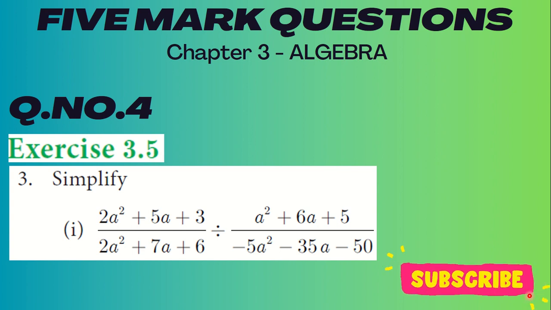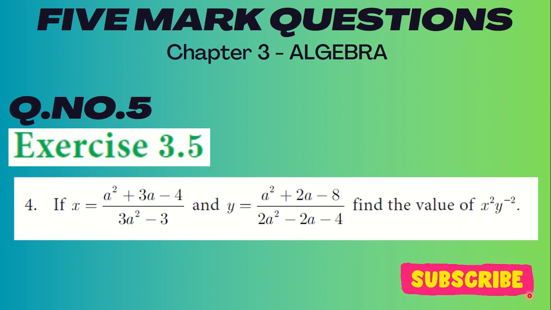Let us go to question number 5. Question number 5 is exercise 3.5, that is the fourth one. If x is equal to a square plus 3a minus 4 divided by 3a square minus 3 and y is equal to a square plus 2a minus 8 divided by 2a square minus 2a minus 4, find the value of x square y power minus 2.